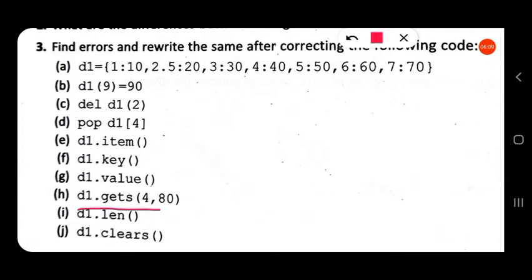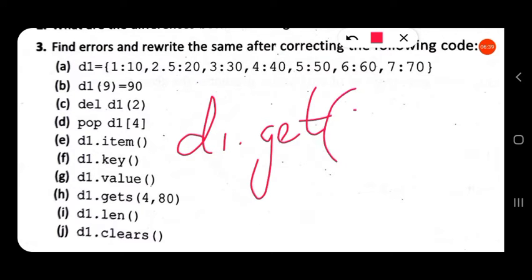Now here the get function has two parameters, that is, this is the key and this is the default value that is to be returned if the key is not present in the dictionary. So all that is correct, but one thing is wrong, an extra s is given for get. There is no function called gets in dictionary. It is d1 dot get 4,80. d1 dot get, there is no s.